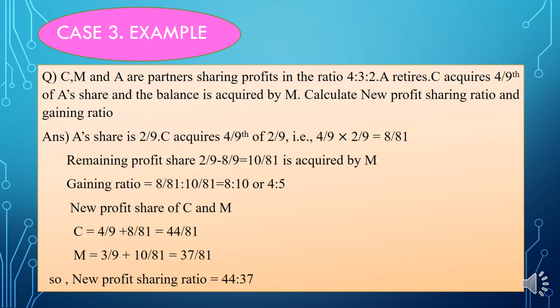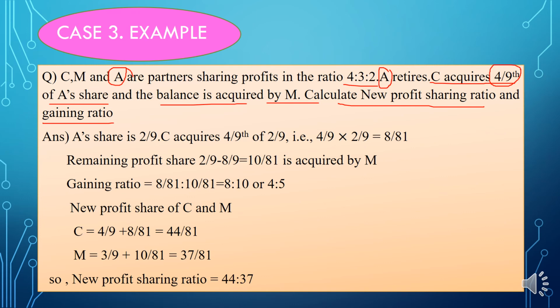So this is a question from case 3. C, M and A are partners sharing profit in the ratio 4:3:2, and here A retires and C acquires 4 by 9th of A's share, and the balance is acquired by M. Here A is the retiring partner. So calculate the new profit sharing ratio and gaining ratio.